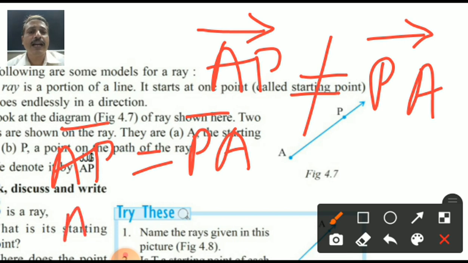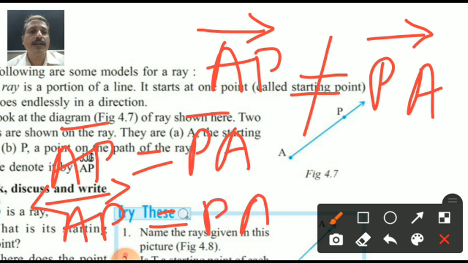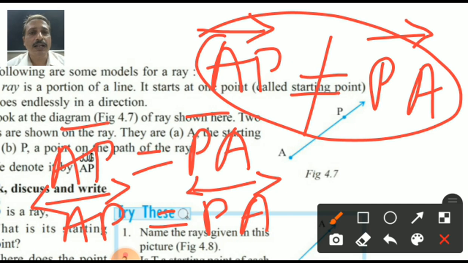Or you can say line AP. The line AP symbol is here. Line AP is equal to line PA. It is possible because both are included here. Isn't it? But this is not possible. That's why we are putting this symbol here.